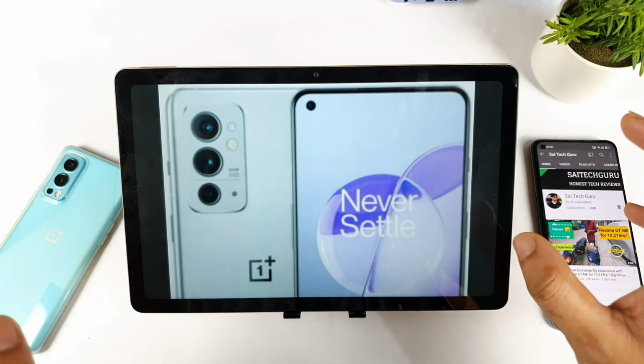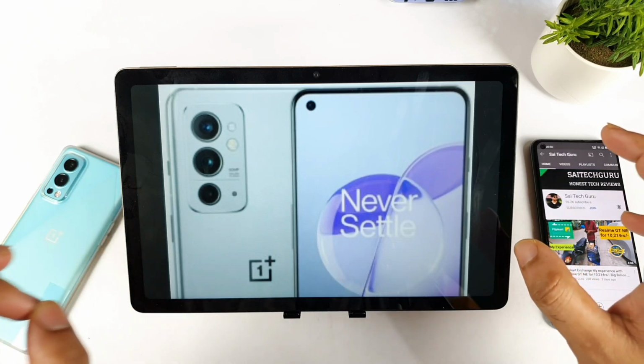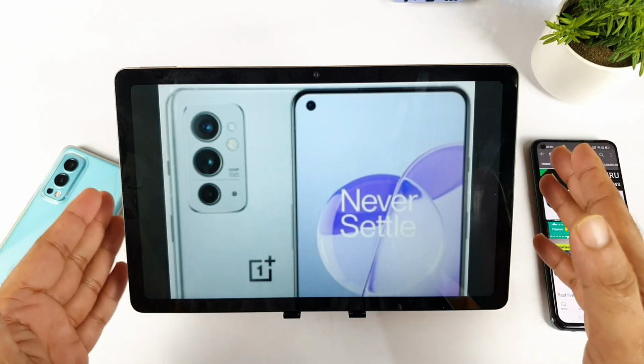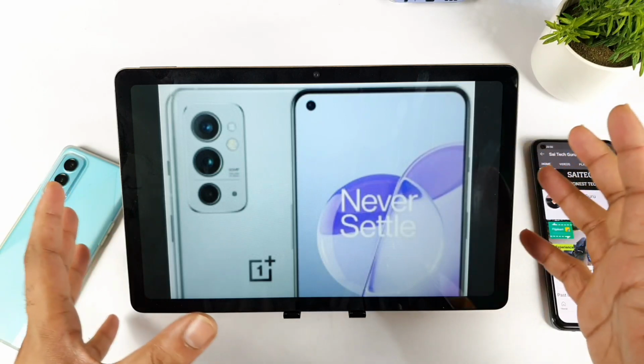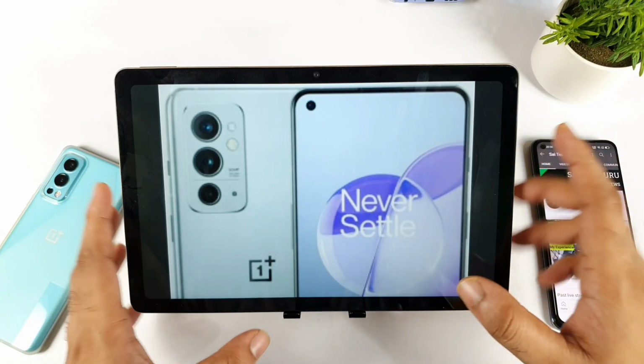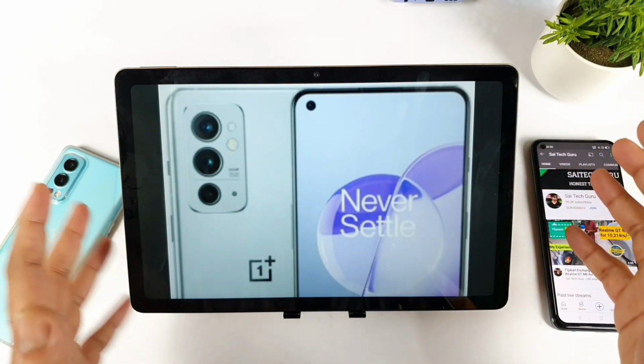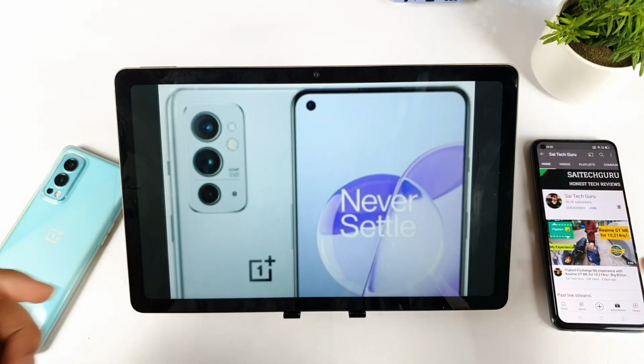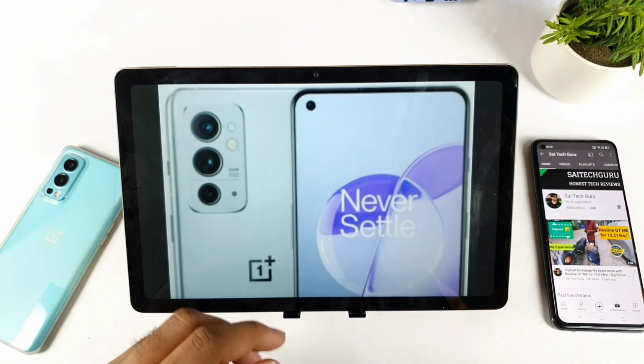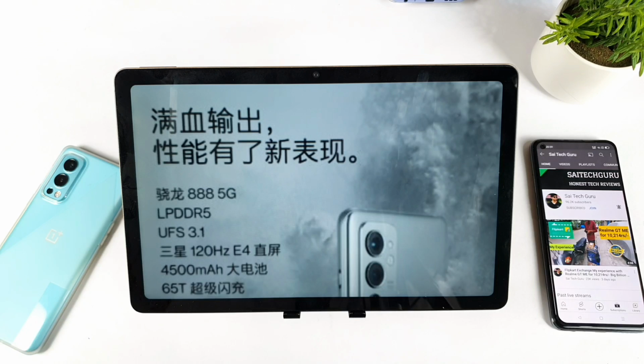So only one thing can be unique, maybe the price. The price that OnePlus is going to launch in India after this kind of mixing with ColorOS and everything. I hope they get the price really close to maybe under 40,000, but I'm not sure whether they can do that or not. If the phone is getting released in India, maybe I'm expecting a similar kind of price.